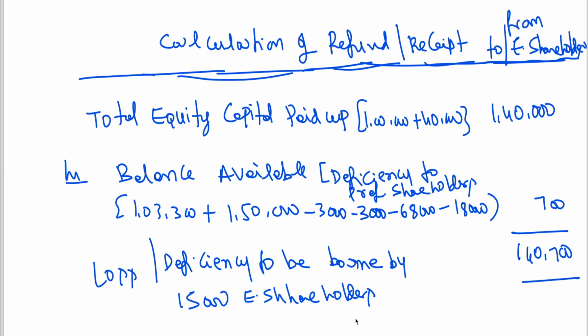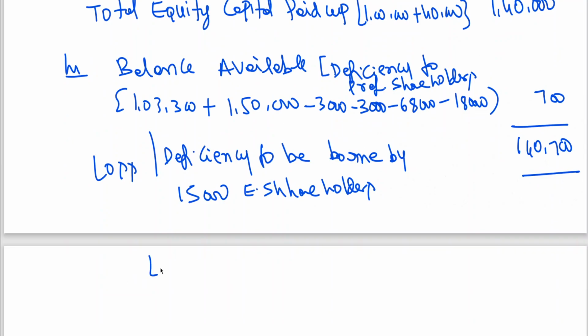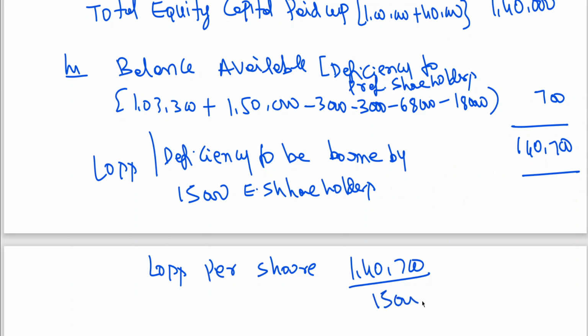Now I can write here loss per share. Loss per share is equal to 1,40,700 by 15,000. You are getting 9.38 per share. 9 rupees 38 per share.